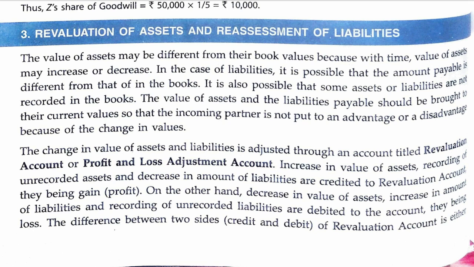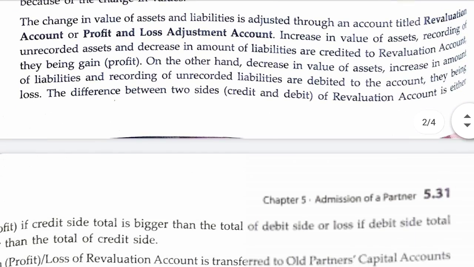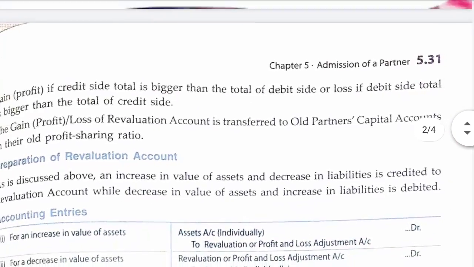So when there is an increase in assets or decrease in liabilities, there is a profit, so it will be credited, and when there is a decrease in assets and increase in liabilities, there is a loss, so revaluation account will be debited. So accordingly we will pass journal entries.